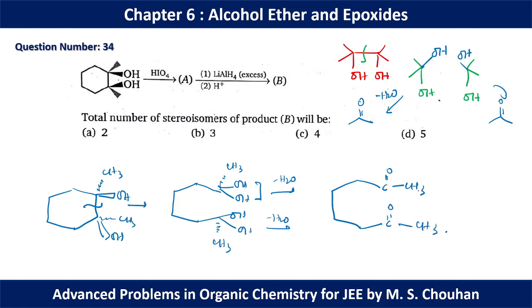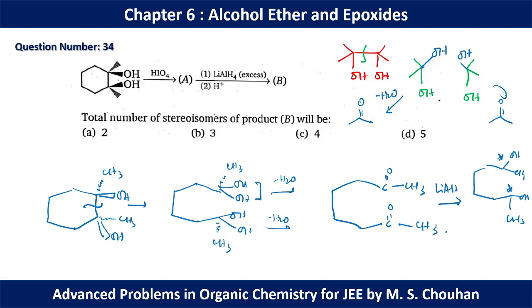Now if you reduce using lithium aluminum hydride, you can have alcohol here, you can have another alcohol here, so you have generated two chiral centers here.